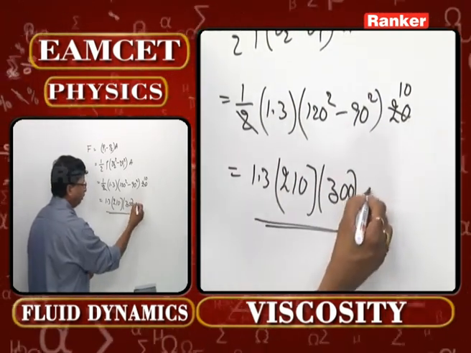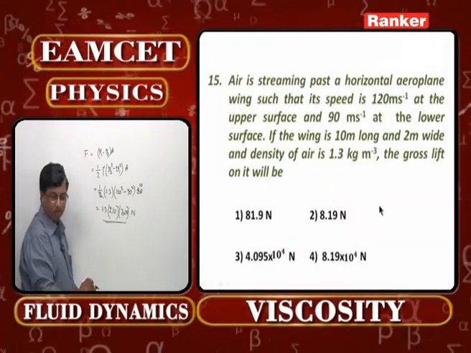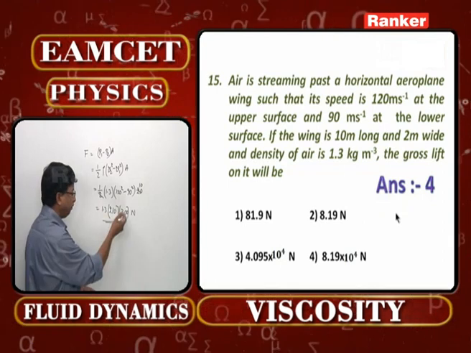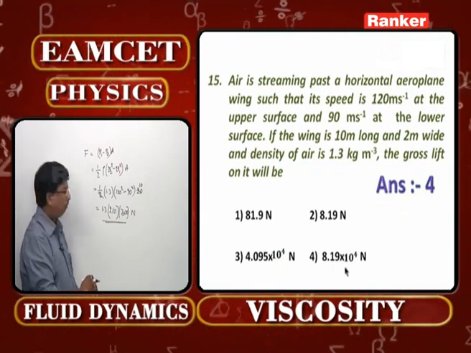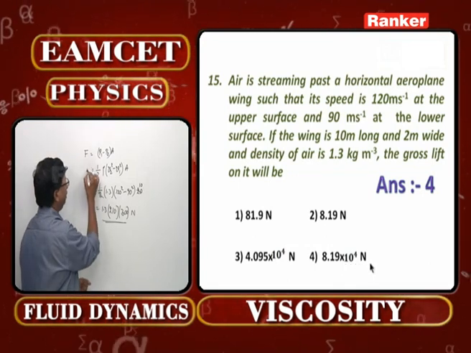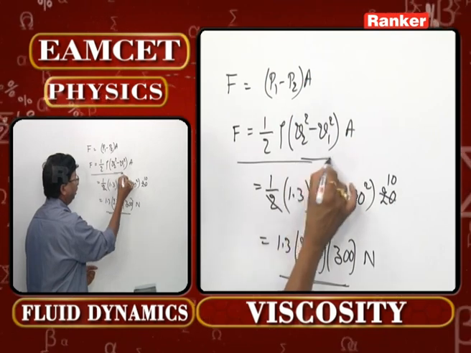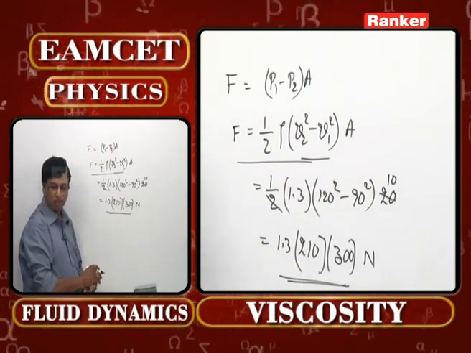Whatever the value in Newton you are going to get will now be the corresponding option for you. The exact answer for this one you will be getting as 8.19 into 10 to the power 4 Newton. This is the formula for aerodynamic lift. Please remember, one of the very important concepts of this chapter.